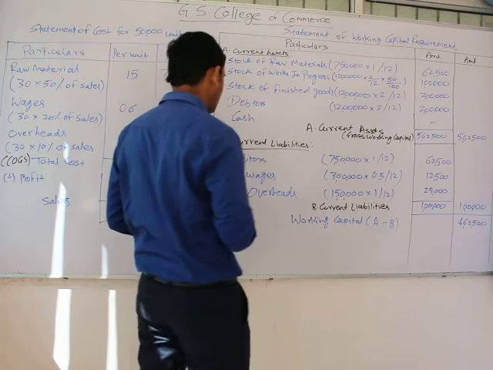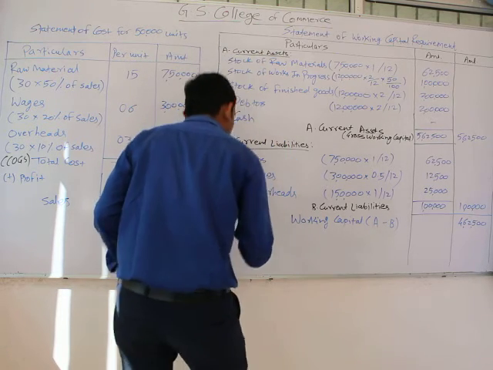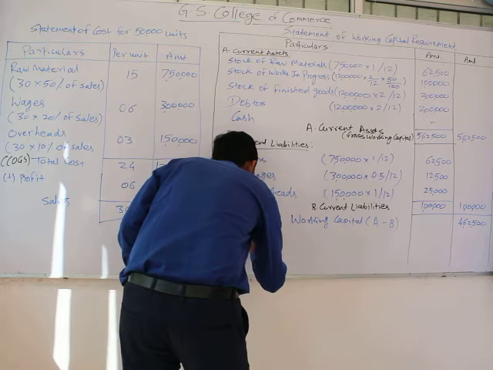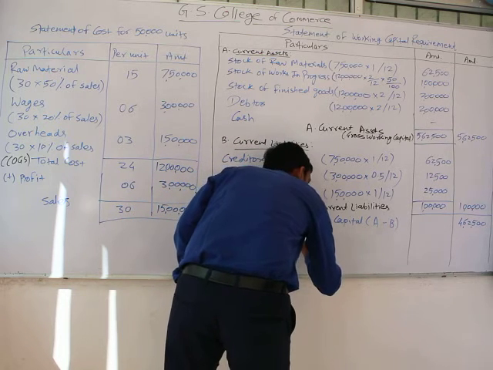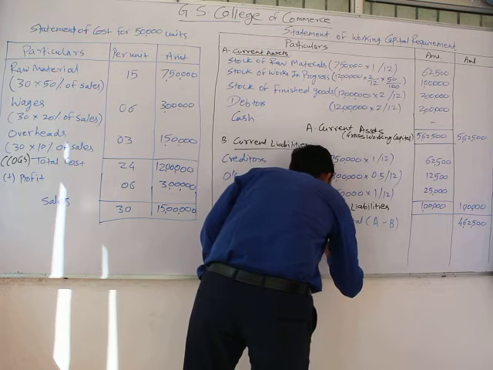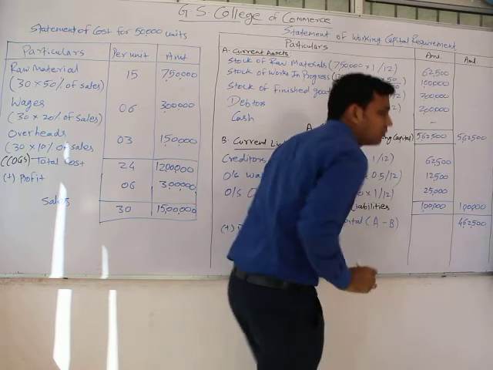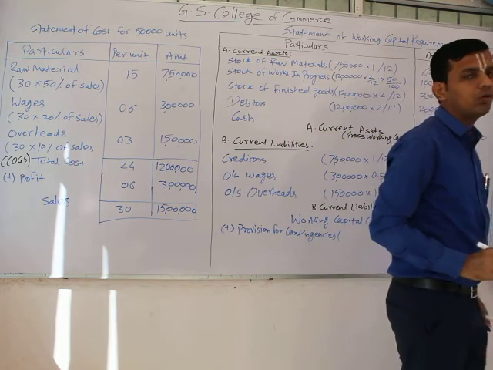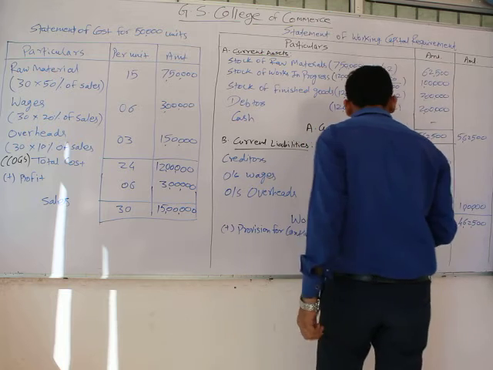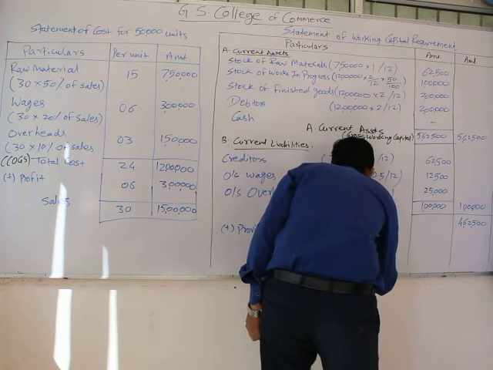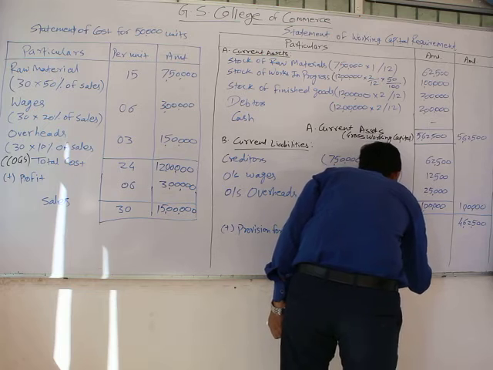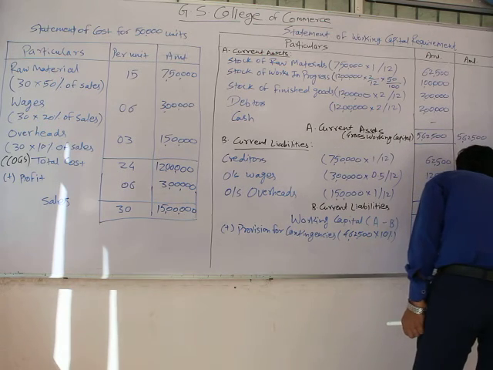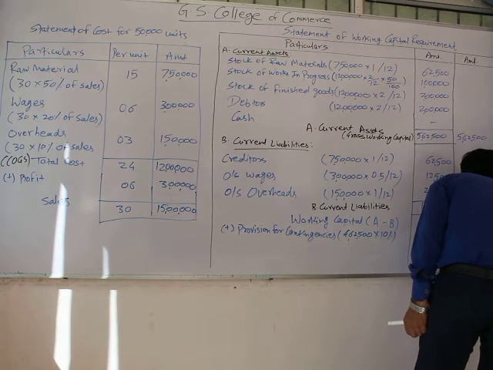Now the question says, regarding the provision for contingencies, we have to add provision for contingencies. The percentage of provision given in the question is 10% of our working capital, that is 4,62,500 into 10%, which equals 46,250.